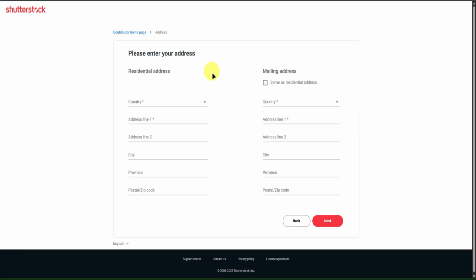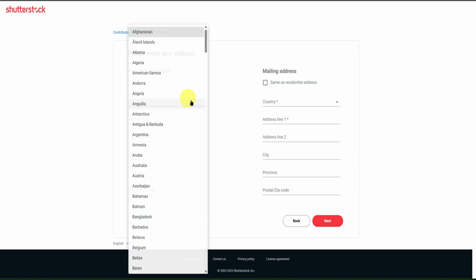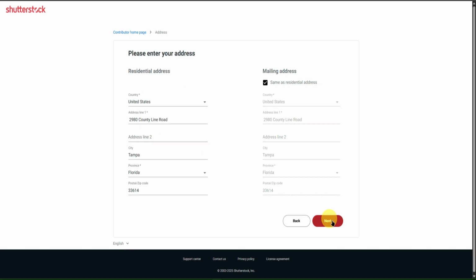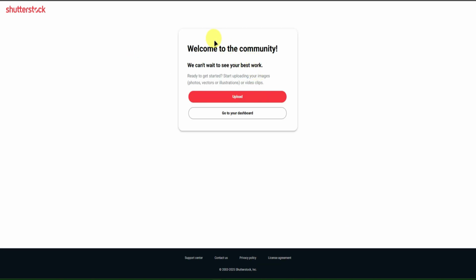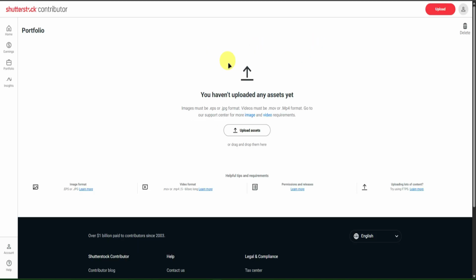Afterwards, it will ask you for your residential address and of course your mailing address. So just fill in these details right here, and once you're done, just click on Next. And then there you go. It says right here, welcome to the community. We can't wait to see your best work. So let's go to our dashboard right here. And here you go. We are now in our dashboard.